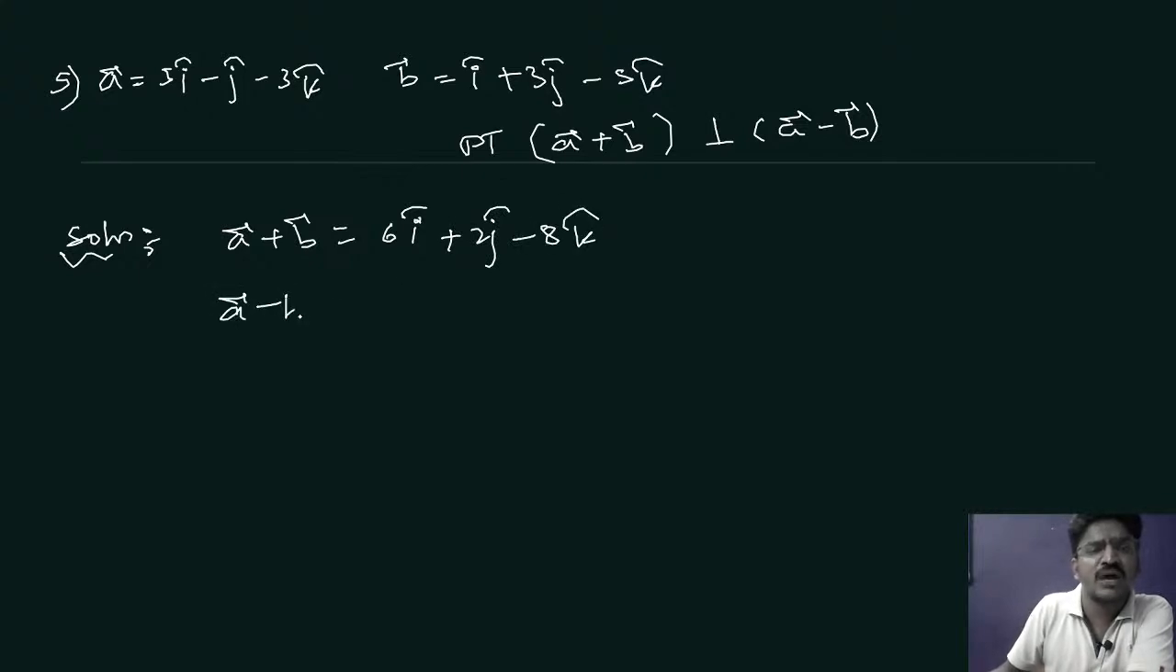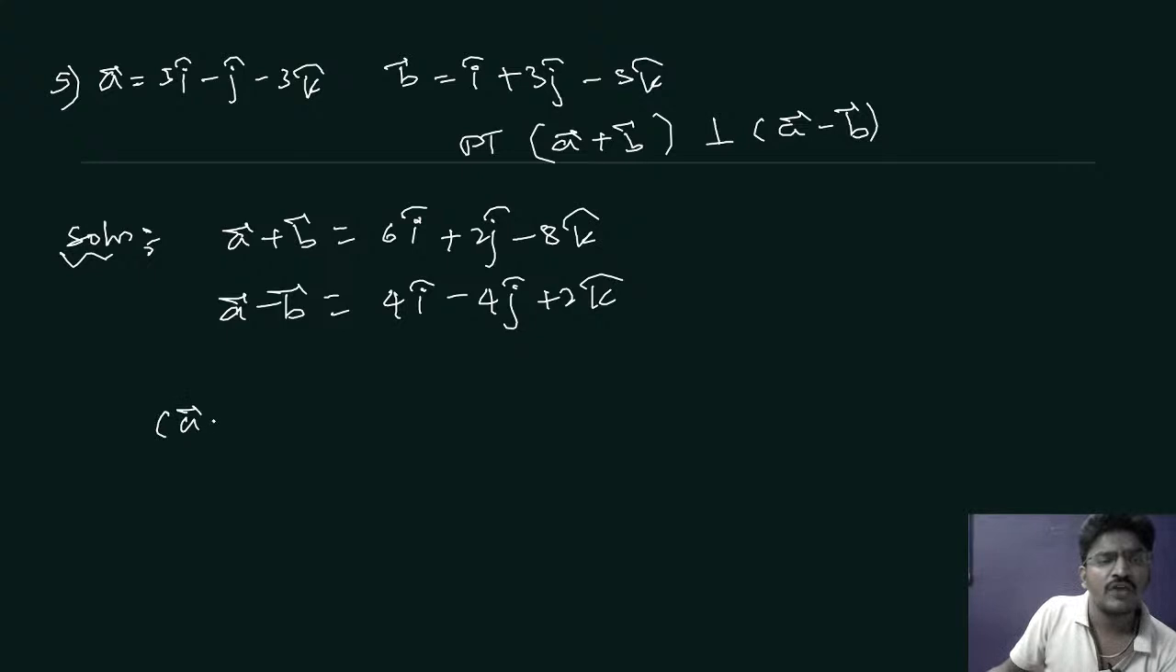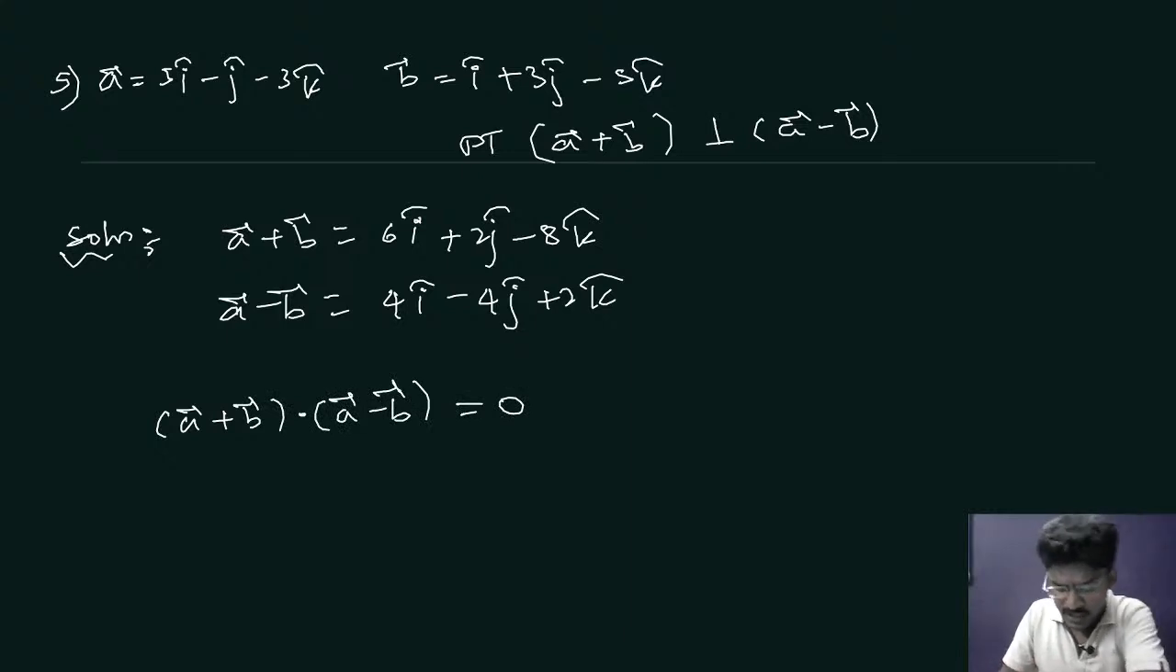What is vector A minus vector B? 5 minus 1 is 4i cap. Minus 1 minus 3 is minus 4j cap. Minus 3 plus minus into minus will be plus 2k cap. Okay, so A plus B and A minus B. Now if both the vectors are perpendicular to each other, their dot product must be equal to 0.